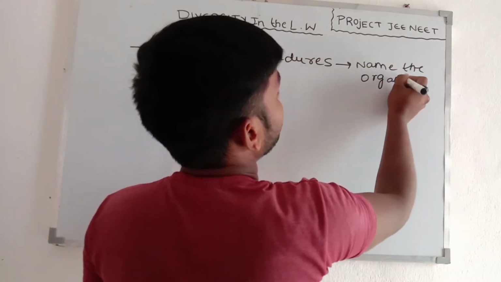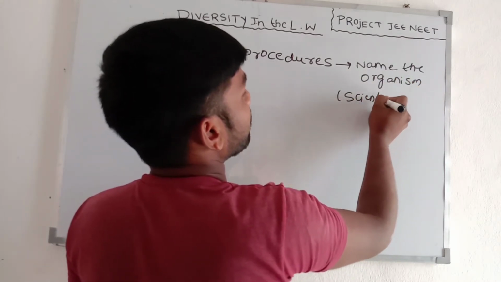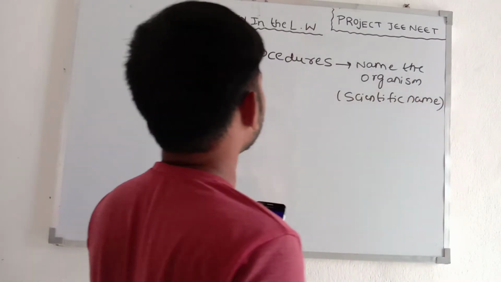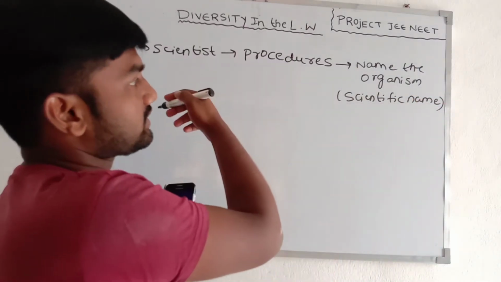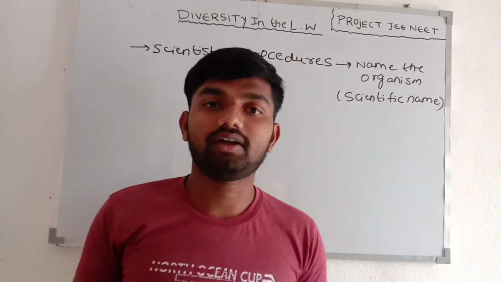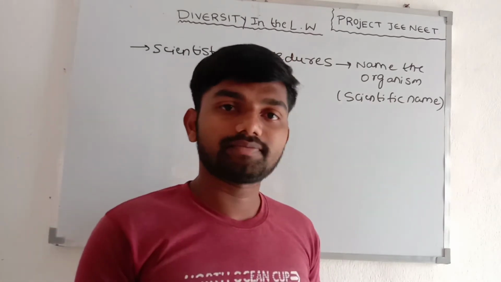That name is called the scientific name.